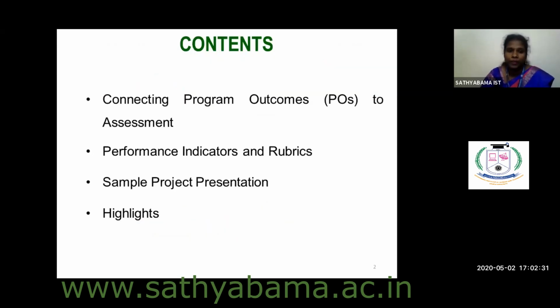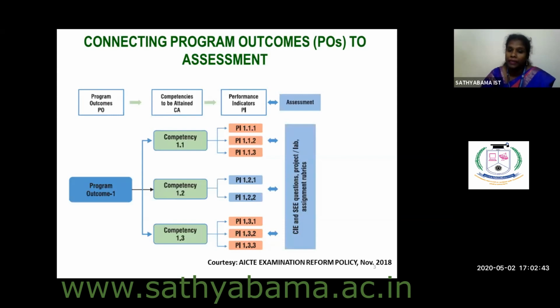These are the contents of my session: connecting program outcomes to assessment, performance indicators and rubrics, sample project presentation, and highlights about this session. Any assessment in OBE is based on the performance indicators, which I have mentioned here as PI. Totally, we have 12 program outcomes. Each program outcome will have many performance indicators. In this session, I am going to discuss about the performance indicators measured only in your project presentation.